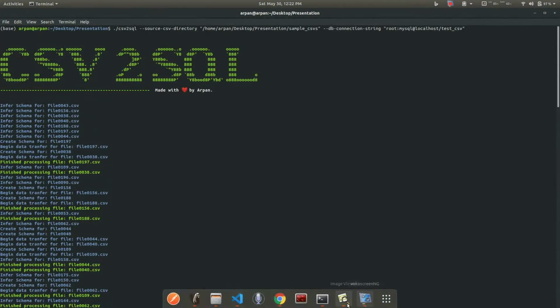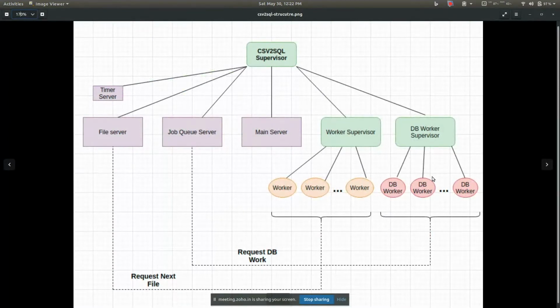Before going into the code and talking about what I did, I just wanted to show you an overview of how things are working. Basically, this is all implemented via GenServers and supervisors. Our app, CSV to SQL, has a top level supervisor, and under it we have all these GenServers: a file server, a job queue server, a main server, a worker supervisor, and a DB worker supervisor. I'll explain a little bit about them.